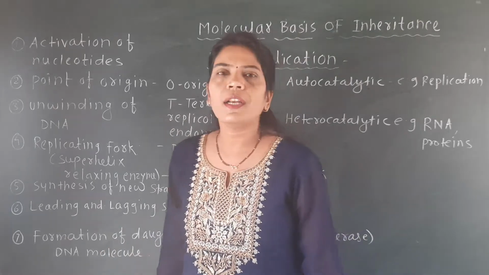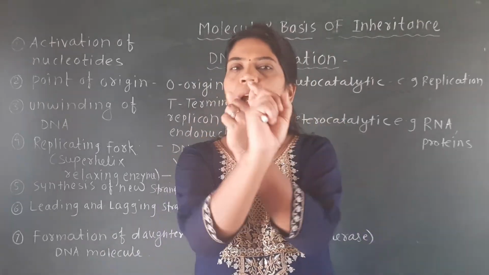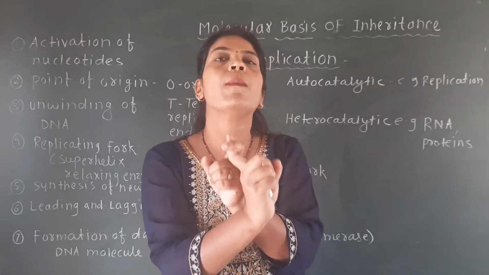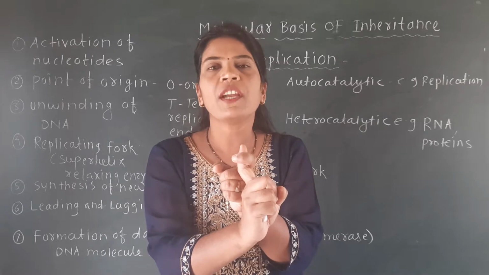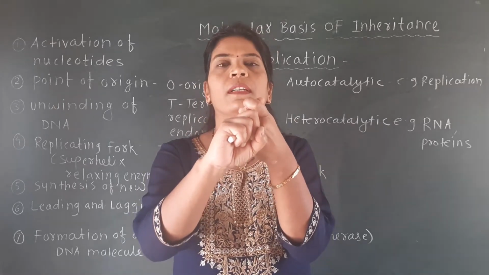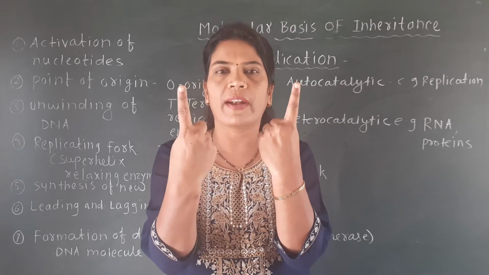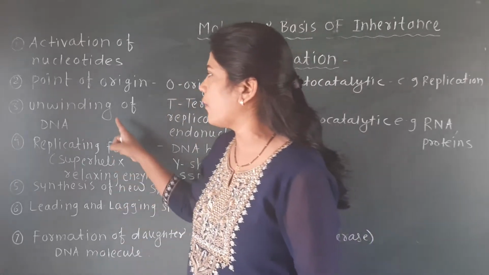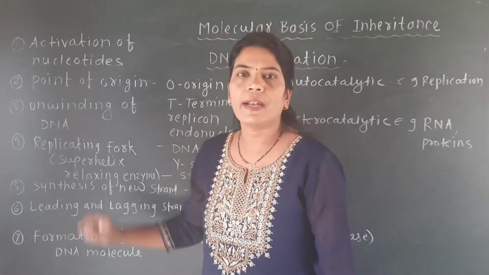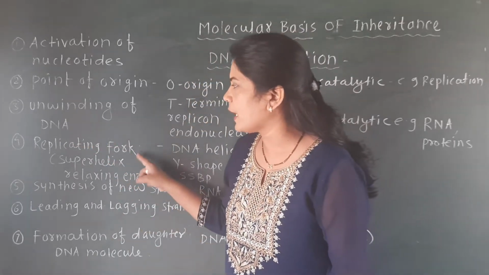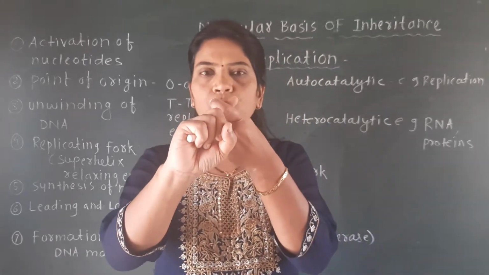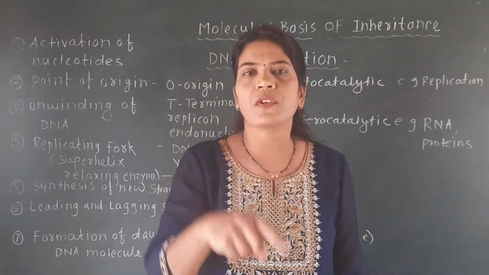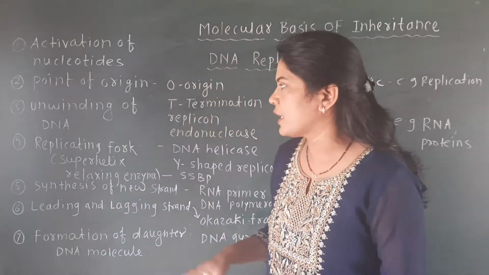Third point is the unwinding of the DNA. DNA is always wound around itself, in the form of a twisted ladder or double helix. But for replication of the DNA, this winding should be separated and the DNA should be unwound. So unwinding of the DNA is essential for replication. Then the replicating fork: after the 2 strands of the DNA get unwound, a Y-shaped structure appears, and that is called the replicating fork.